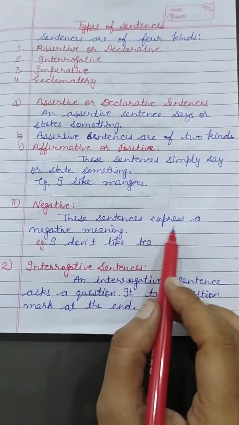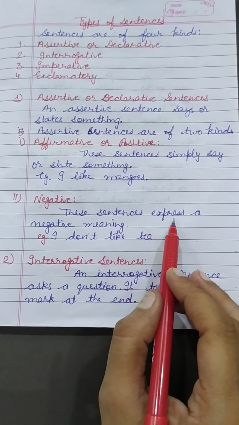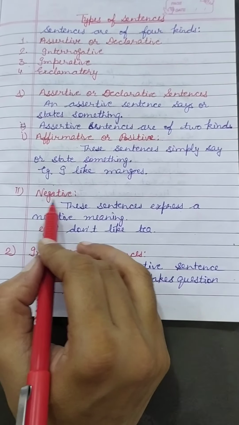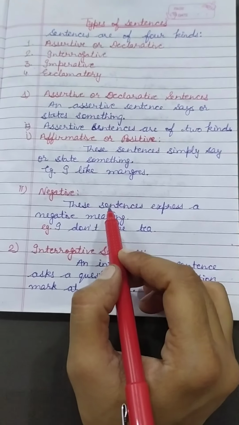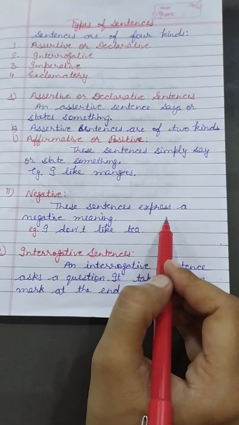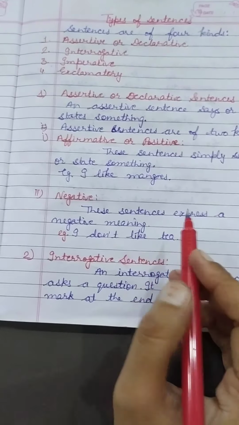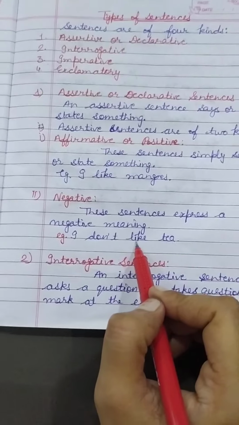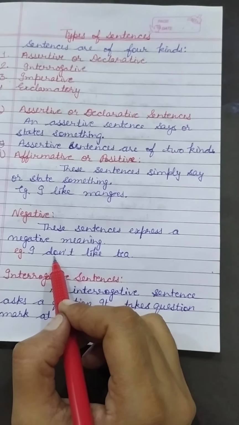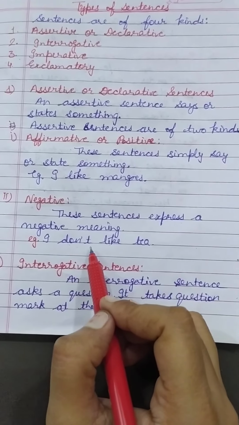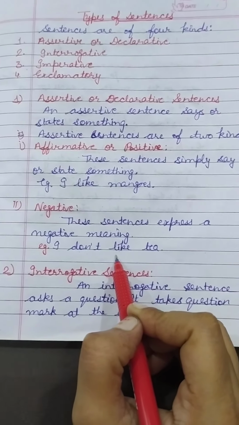When we use not in any sentence, that will be a negative sentence. These sentences express a negative meaning. Not is always used with the helping verb. We will put the helping verb before not.